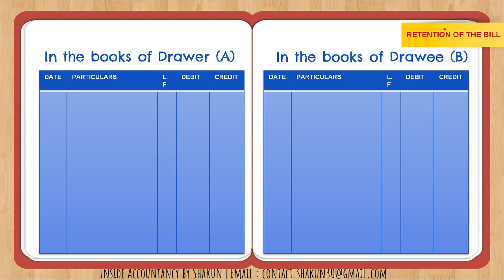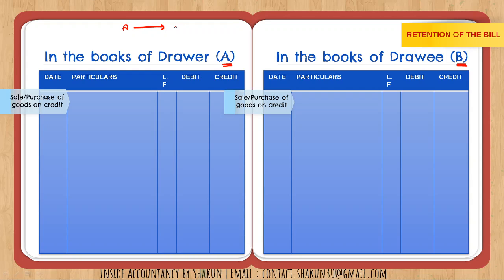In the story that I took, I had taken the example of A being the drawer and B being the drawee. I have continued with that example, so that since that example is in your head, it will be more relatable to you. So we have to pass journal entries in the books of drawer as well as the drawee. Now what will be the journal entries? First of all, according to the story that I told you, the first thing that happened was, I'll just reiterate the same here.